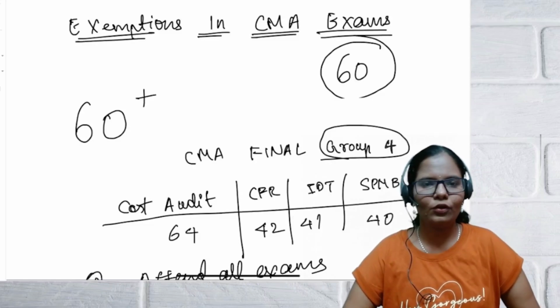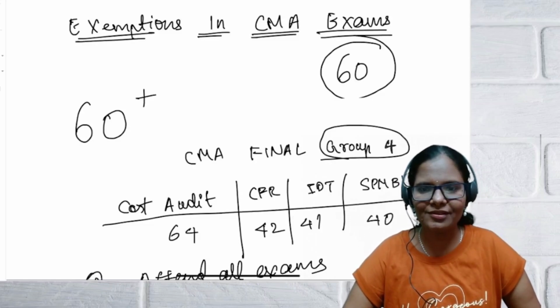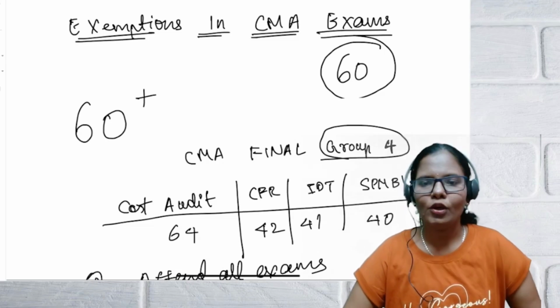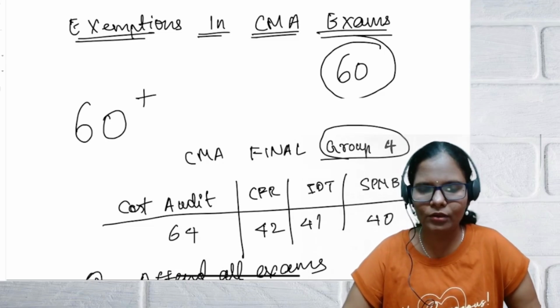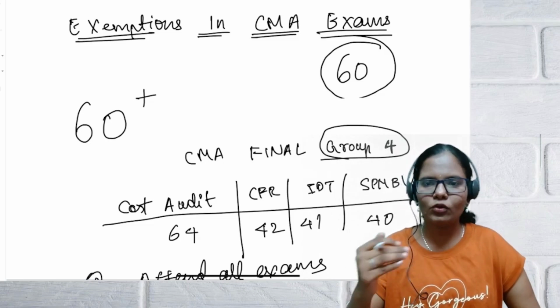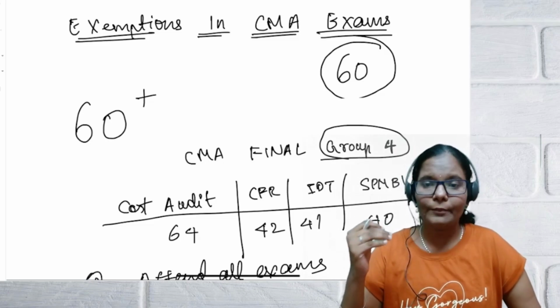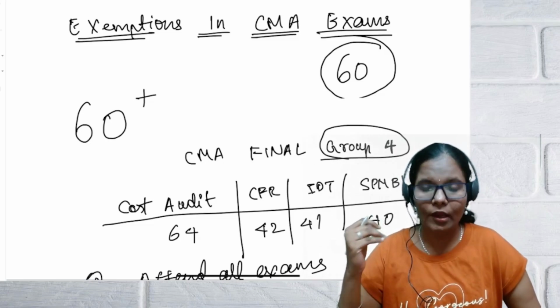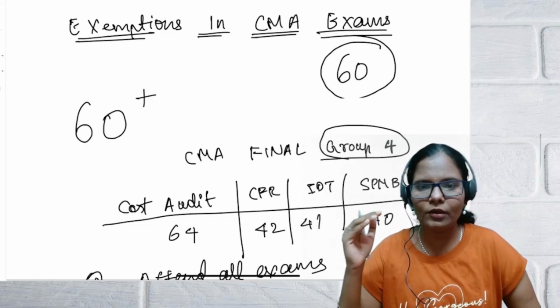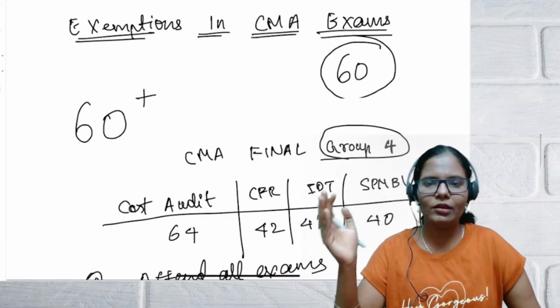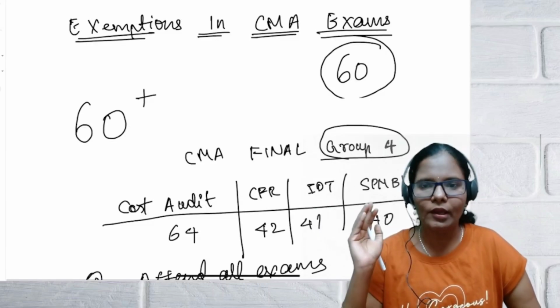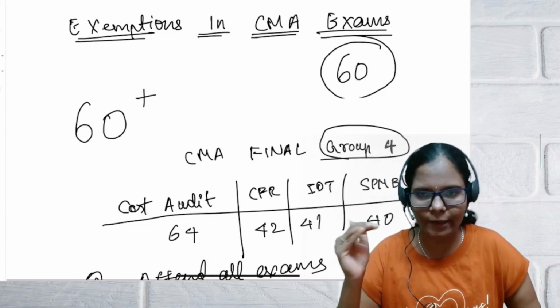So in this video we are going to discuss exemptions in the CMA examination. If you are a CMA Inter or CMA Final student, you have appeared in your December 2024 examination but you didn't clear it, but you got exemption in one or two subjects. That means you secured 60 or more than 60 in any one subject, then you are exempted from that paper.